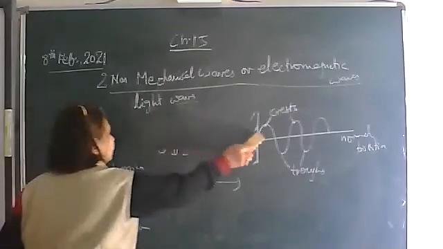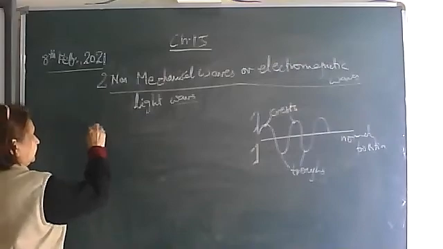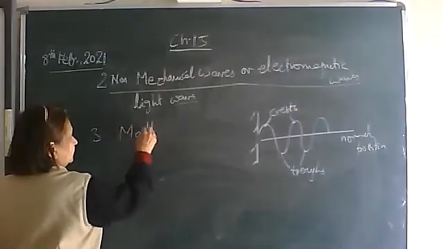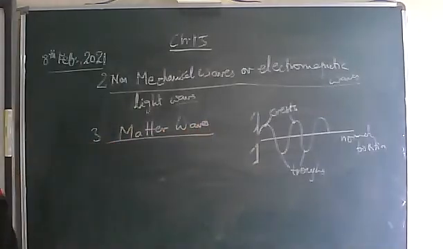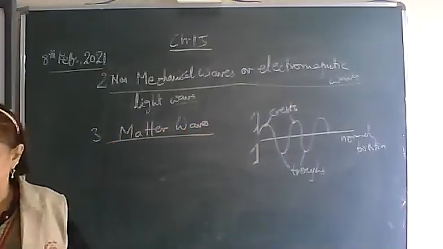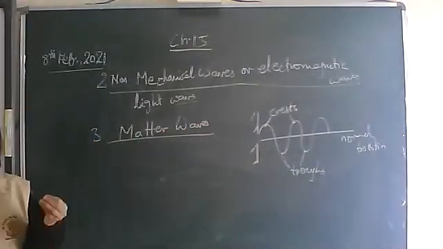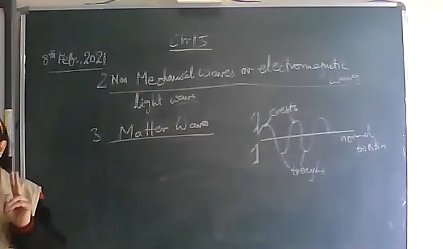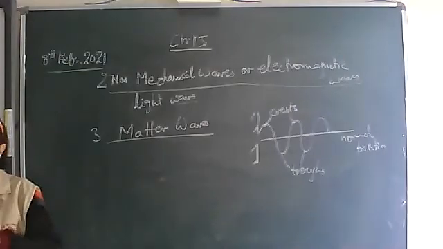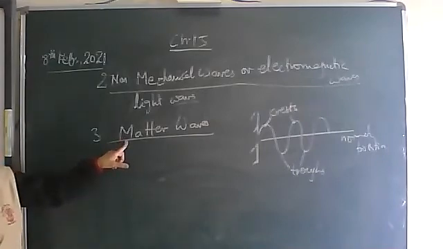Okay, the third type of waves are matter waves. Sometimes matter also travels in the form of waves. Matter means the universe is composed only of two things, matter and radiation. Matter means the thing which is having mass. Radiation means the one which does not have any mass.